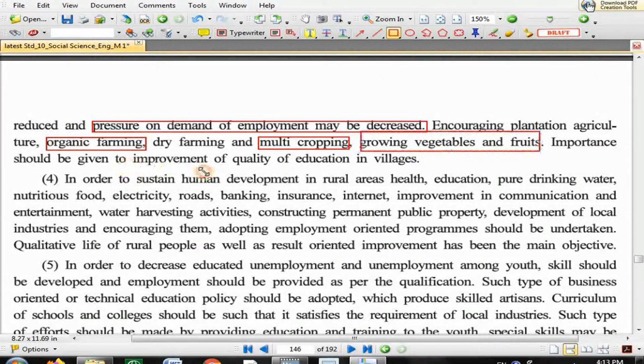Importance should be given to improvement of quality of education in village, because if a person is educated, then he can satisfy basic necessity in a better way.